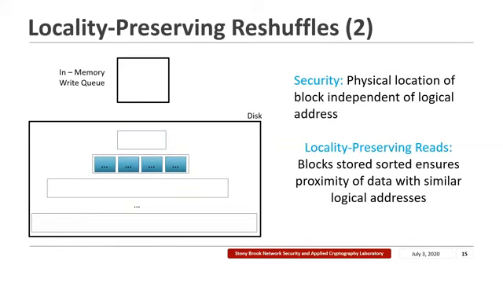Storing the blocks sorted on their logical addresses has another benefit. We are able to ensure locality preserving reads when SqORAM is paired with a locality optimized file system. The reason for this is that a locality optimized file system usually assigns similar logical addresses to logically related items, for example, file blocks. Now, since blocks are stored sorted on their logical addresses, the blocks that are logically related will end up in close proximity to each other on the disk. Therefore, when logically related items are read together in a sequential chunk, for example, a file, then this access can be performed with minimum number of disk seeks.